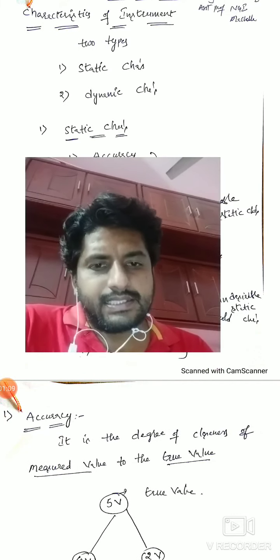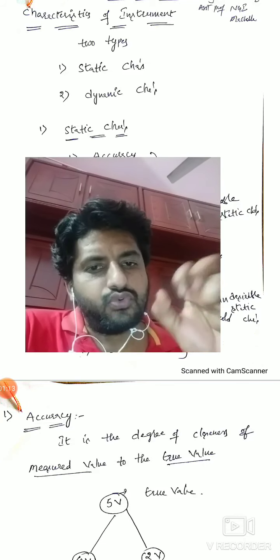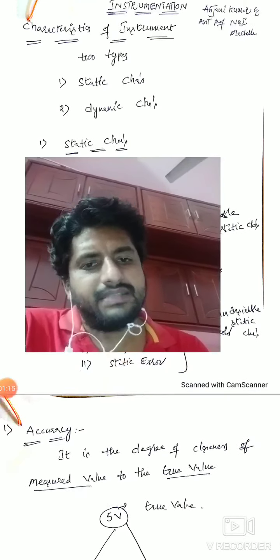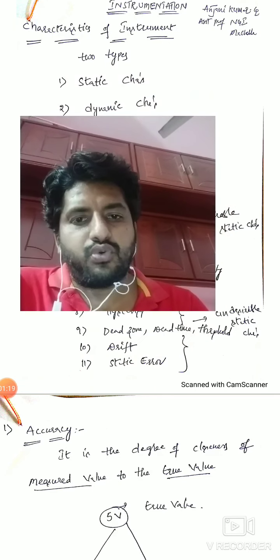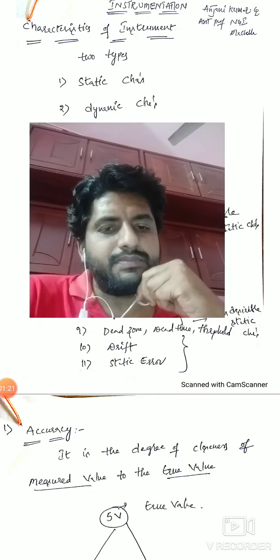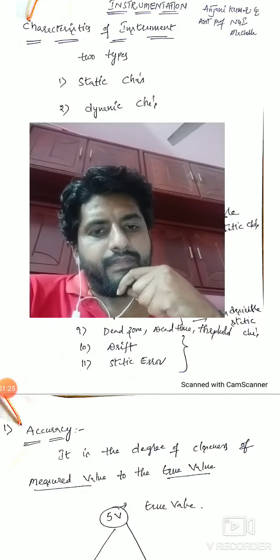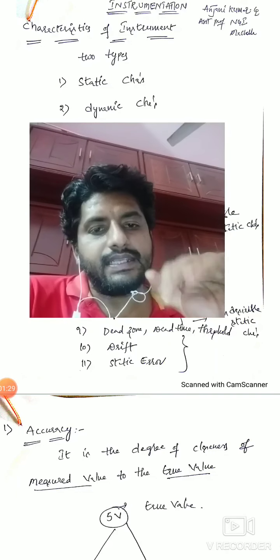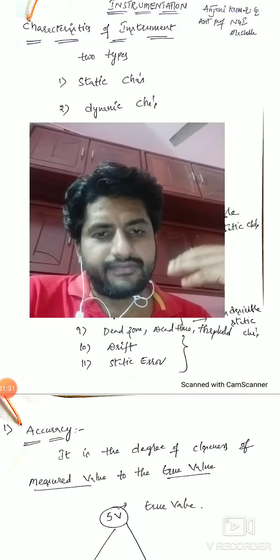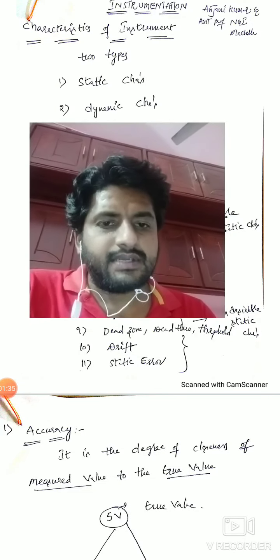Basically, a measuring system consists of a measurement and instrumentation. Both clubbed together, we can call it a measuring system. So, what is a measurement? Very, very important question. Measurement means measuring the unknown quantity, which is compared to the standard quantity, and the result is expressed in terms of a standard quantity. That is the definition of a measurement.